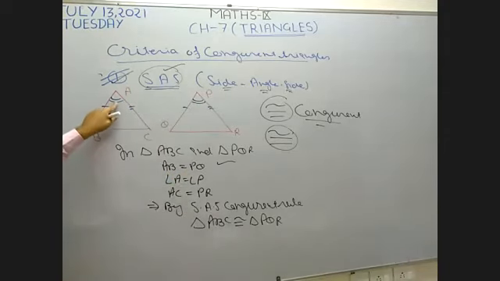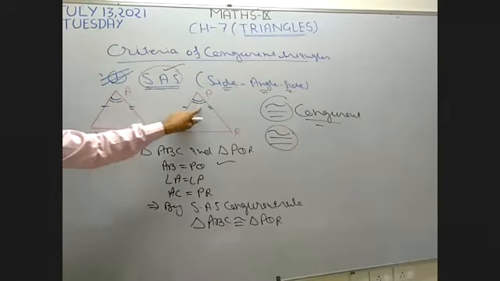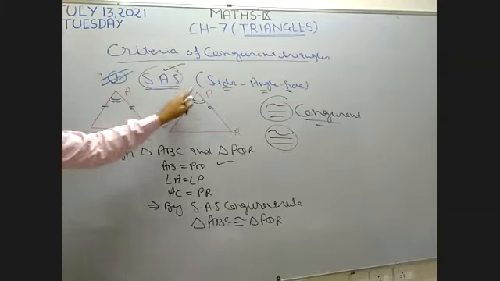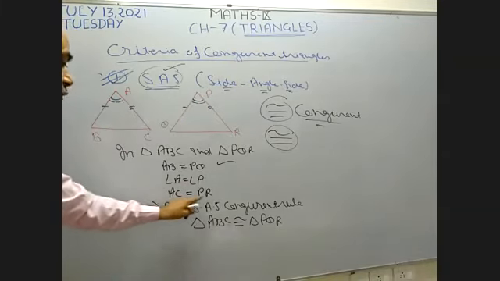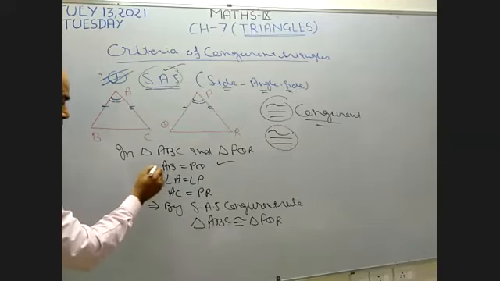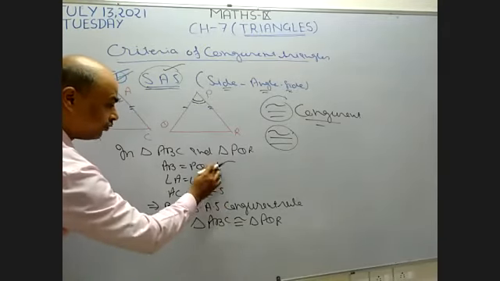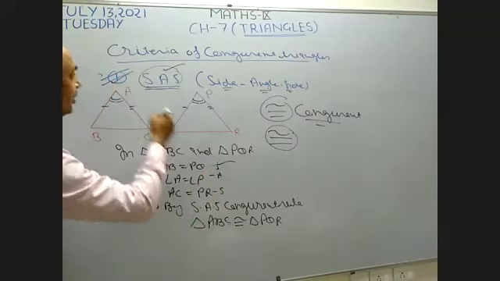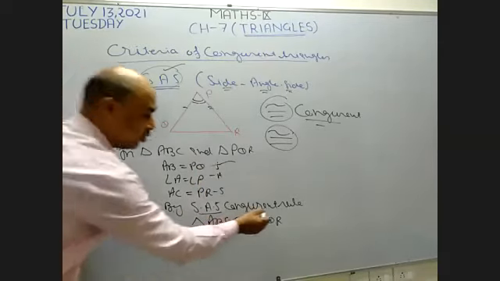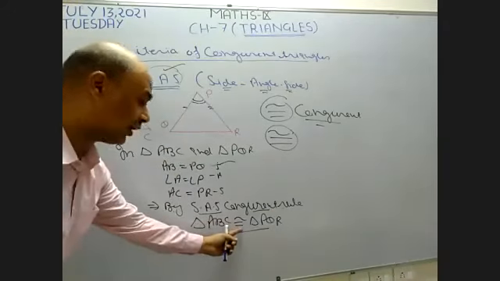After that, angle A equal to angle P. I suppose these two angles are equal. So I write here angle A equal to angle P. After that, this side AC is equal to PR. So I write here AC equal to PR. So see, this is a side, this is an angle, this is a side. So which condition becomes SAS. So by SAS congruence rules, these two triangles become congruent. This is the side of congruent triangles.